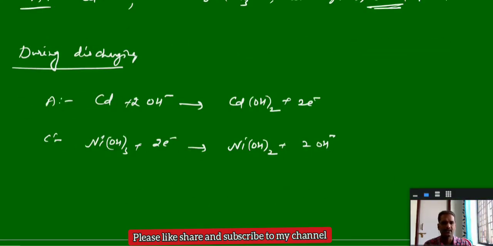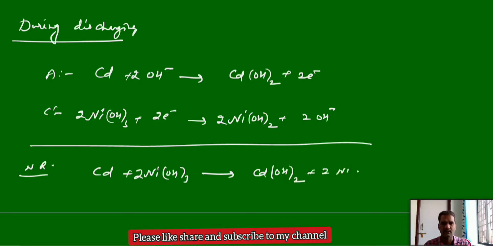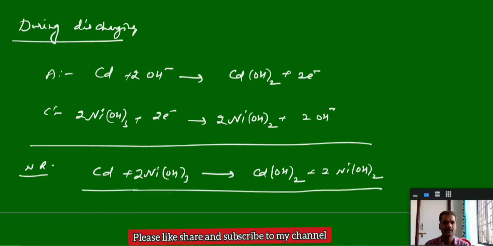The overall net cell reaction: cadmium plus 2 nickel oxide hydroxide gives cadmium hydroxide plus 2 nickel hydroxide. This is the overall net reaction during the discharging process.